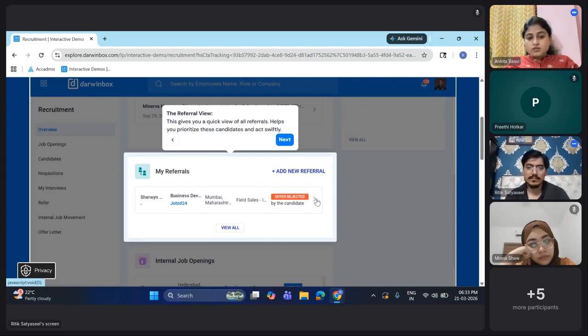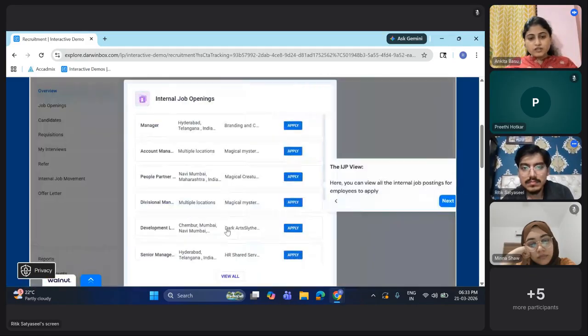So this person was referred, and whoever was referred, the present status is offer rejected. The person might have got shortlisted, and they have rejected it. So it is just the summary. Now, Ritvik, can you please click on view all, so we can get a glance of it? So wait here. You'll see that this is how the internal job openings look.